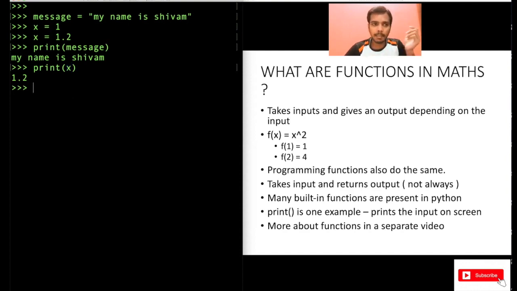Now, this is an example of a built-in function in Python. So what are built-in functions? Built-in functions are those functions that are already present in the Python programming language. But you can also write a lot of functions on your own. That is basically a separate video, on how to write functions. But understand that this print function is provided by the Python language itself. I will talk more about built-in functions and how to write your own functions in a separate video, because that is a big topic again.